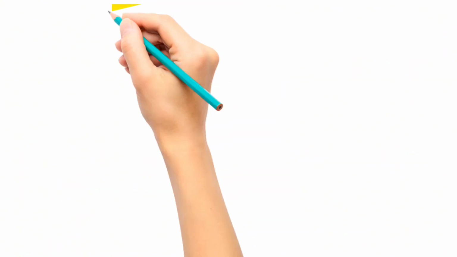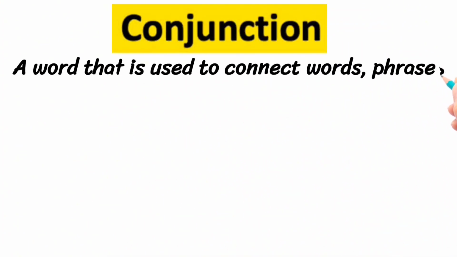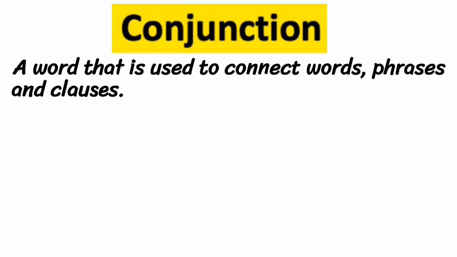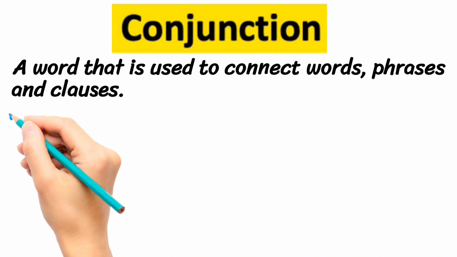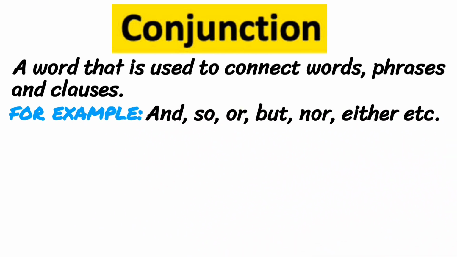Move on to the next one, which is conjunction. A word that is used to connect words, phrases and clauses. In Urdu, conjunction is called harf-e-atf, which joins two or more words or sentences. For example, and, so, or, but, nor, either, etc.